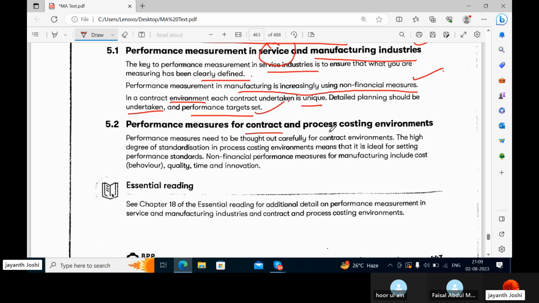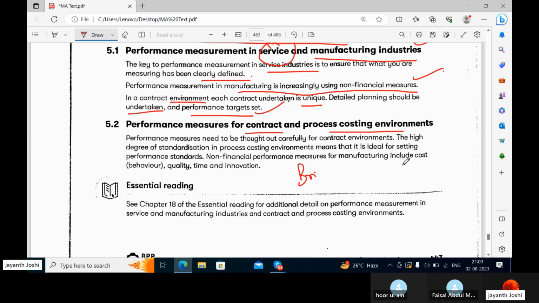Performance measures for contract and process costing environments. I'm speaking about certain contracts given by some companies to other manufacturers. Let's say Britannia Industries has no factory in Hyderabad, but they can ask local manufacturers to manufacture biscuits for them. In COVID-19 times also, Dr. Reddy's Labs and some other companies were approached by Russian and other vaccine-making companies to manufacture vaccine for them.